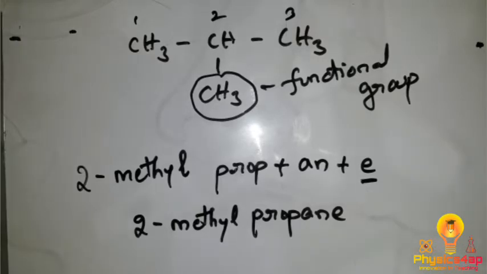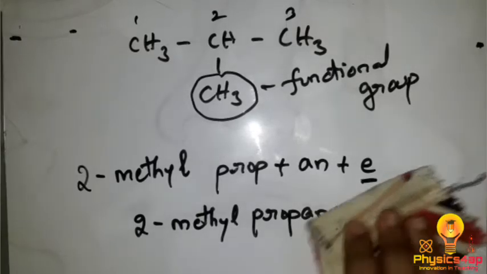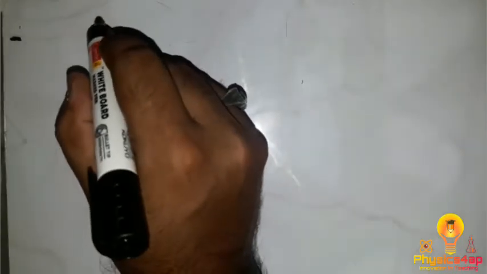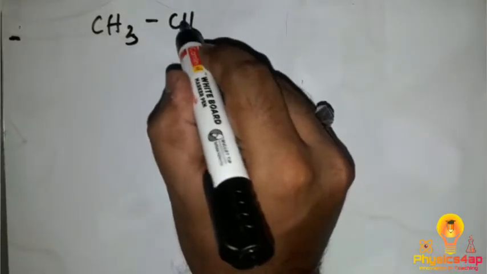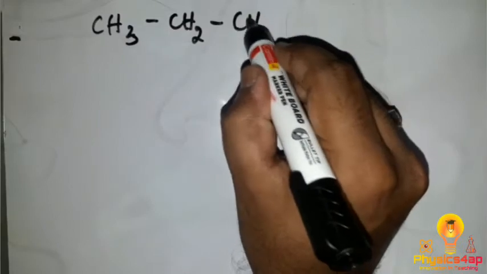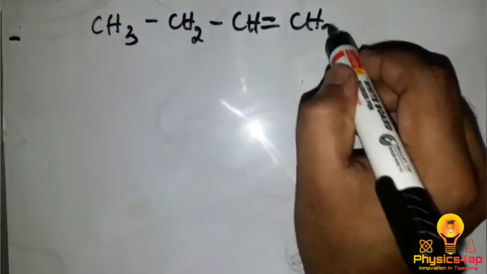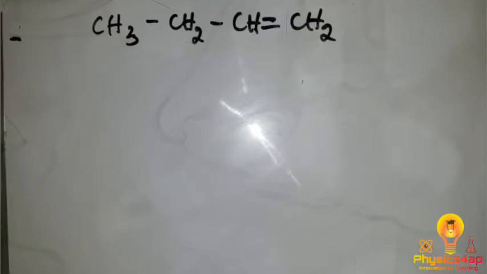So let's move on to another example, some of the other examples here. So we are starting from the basics, from the small level basics we are going. Later on we will be going on to the bigger ones as the difficulty goes up. So let's take another example with a double bond. Let's have an example with a double bond over here. So CH3 CH2 bond CH, double bond CH2. So here we have a carbon compound.